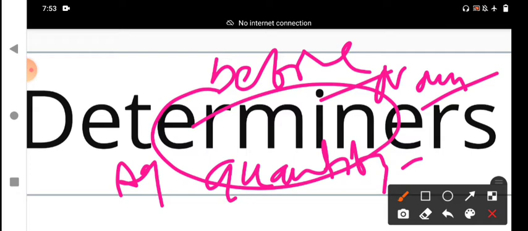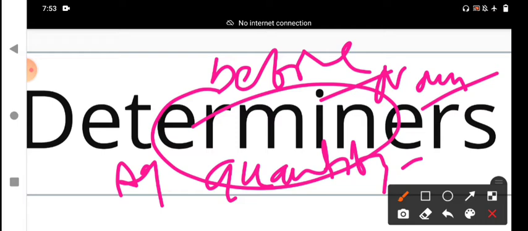Determiners are words that come at the beginning of the noun, basically to introduce a noun. They determine whether a noun is specific or general.